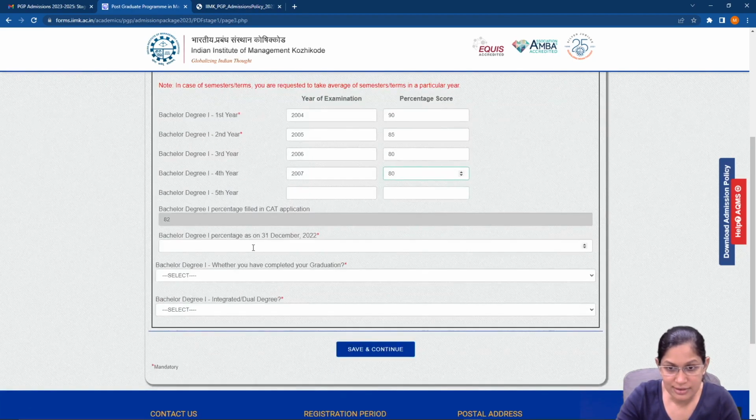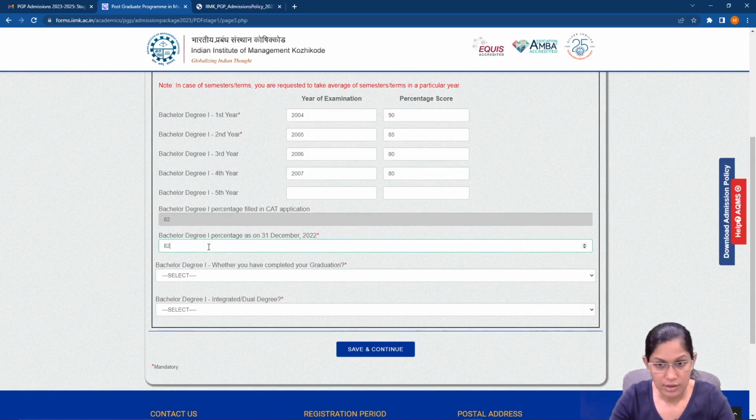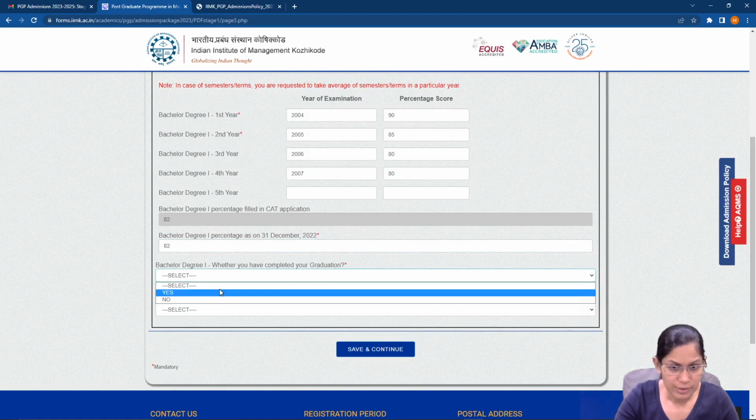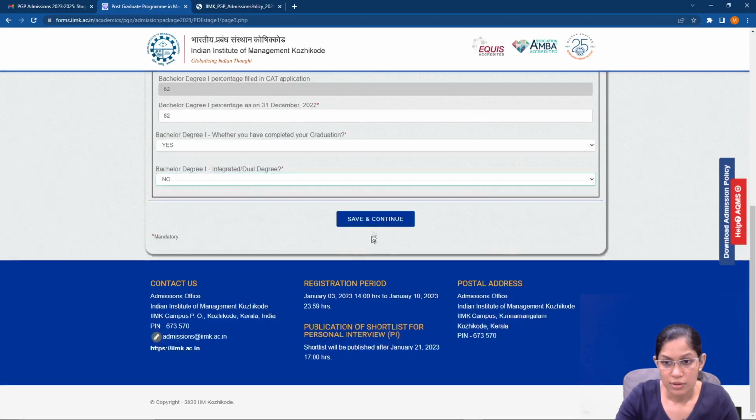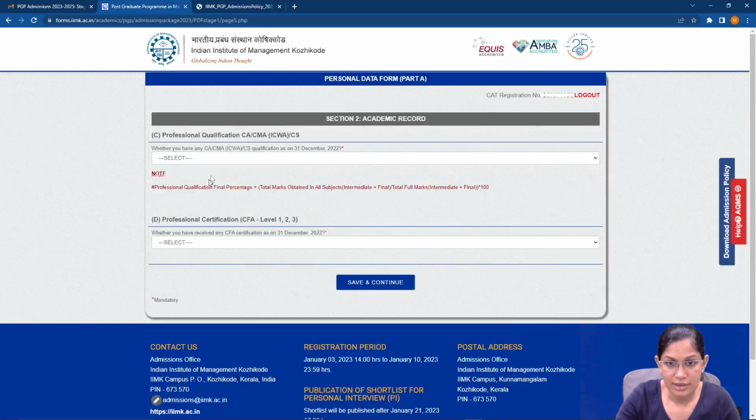Now, as you can see, this is something which is already put in. This is going to be the same, whether you've completed your graduation. For me, it's yes. Is it an integrated degree? No. And then I save and continue.